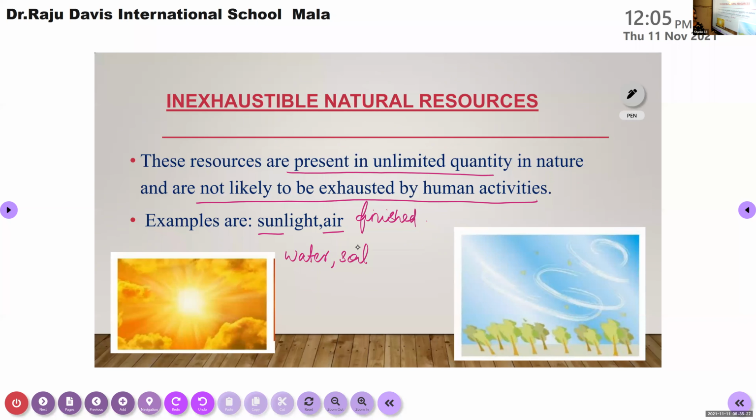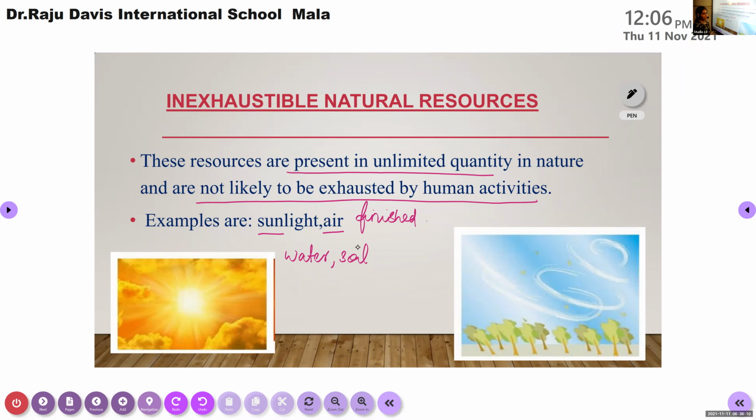Can you please read the slide? Yes, ma'am. Inexhaustible natural resources. These resources are present in unlimited quantity in nature and are not likely to be exhausted by human activities. Examples are sunlight, air, water, and soil. Okay. Can you repeat the point again? Inexhaustible natural resources. These resources are present in unlimited quantity in nature and are not likely to be exhausted by human activities. Examples are sunlight, air, water, and soil.